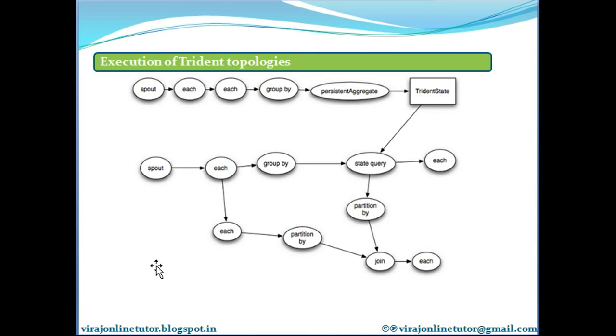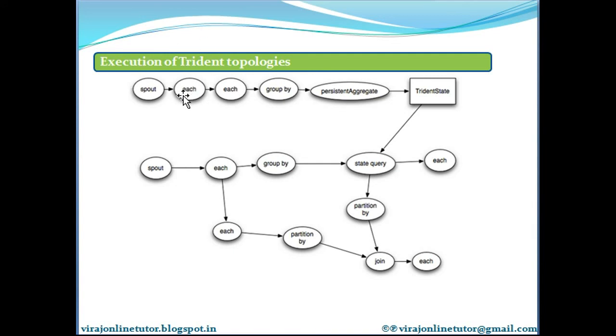So execution of the Trident topologies is done in a very efficient way. Suppose we had this particular topology with us. This is a spout, which is emitting a set of tuples, and then we have a dot each operator, which Trident uses for processing the tuples emitted by this spout.